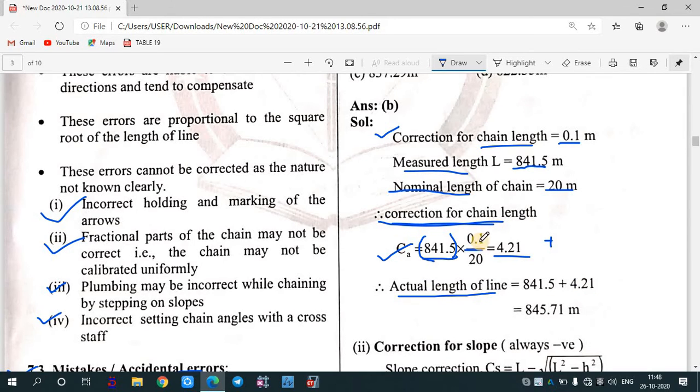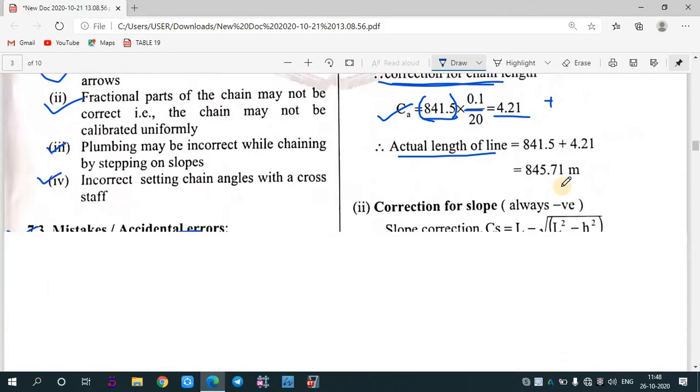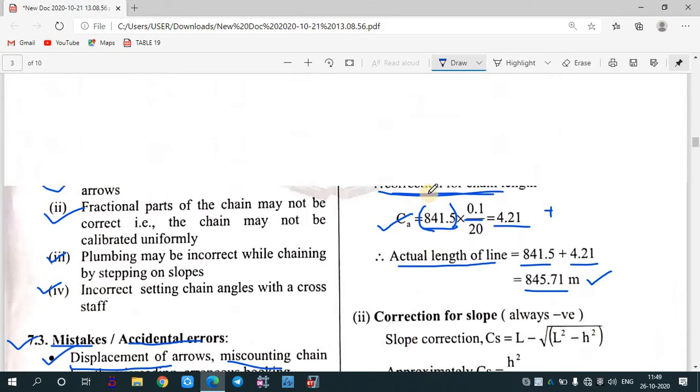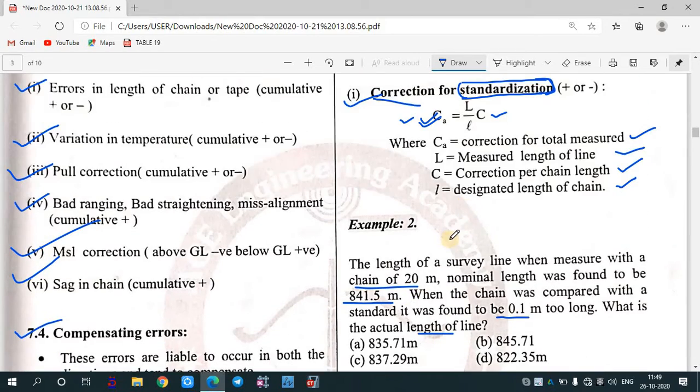If it was too short, we need to subtract it. So the actual length of the line is 841.5 plus 4.21, which is 845.71 meter. Okay, so in this way you can apply the correction for standardization.